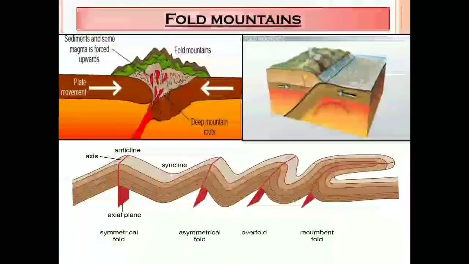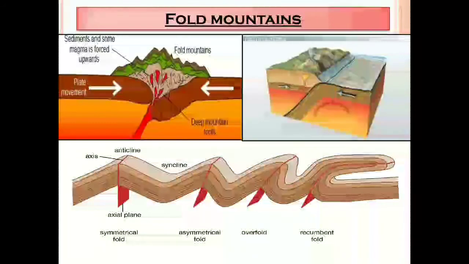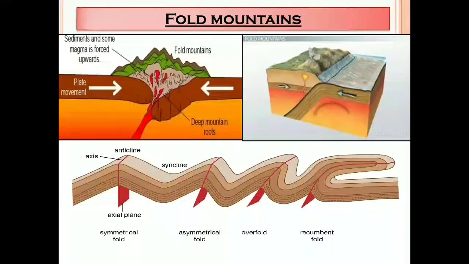You can see here a picture and diagram of the fold mountains. This picture shows plate movement. You can see one plate is subsiding, when it goes down, and the other plate moves, because of this they are colliding with each other. The upper result shows the fold mountain. Sediment and some magma is forced upwards, so it becomes a mountain.